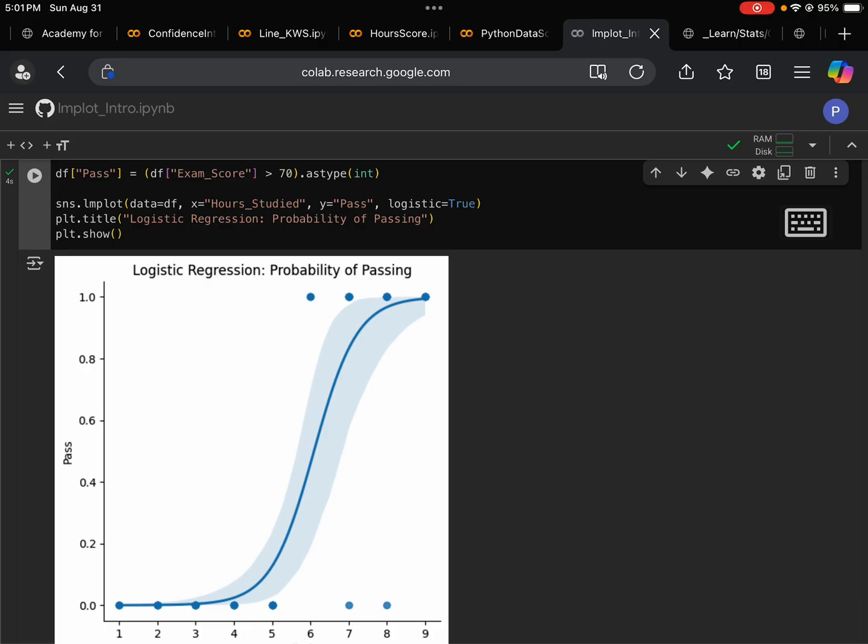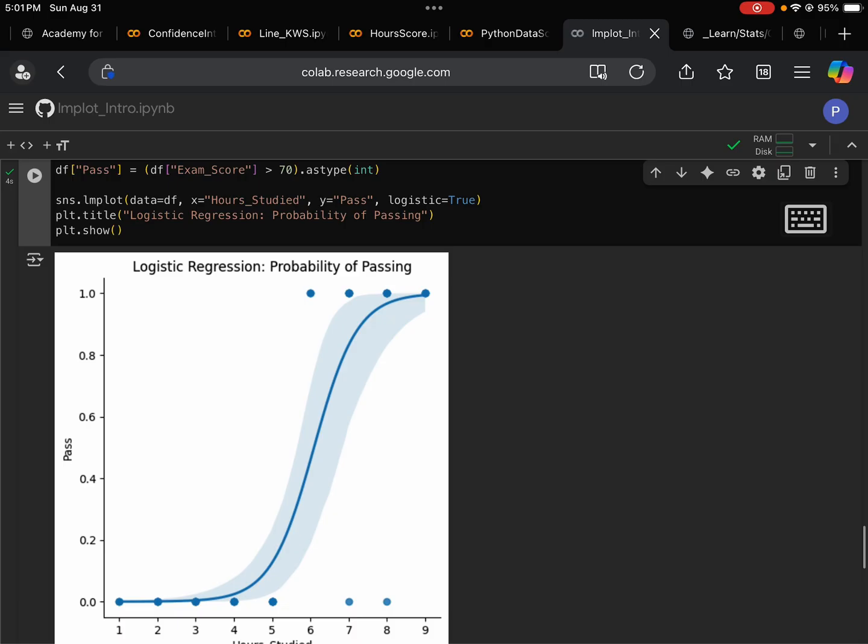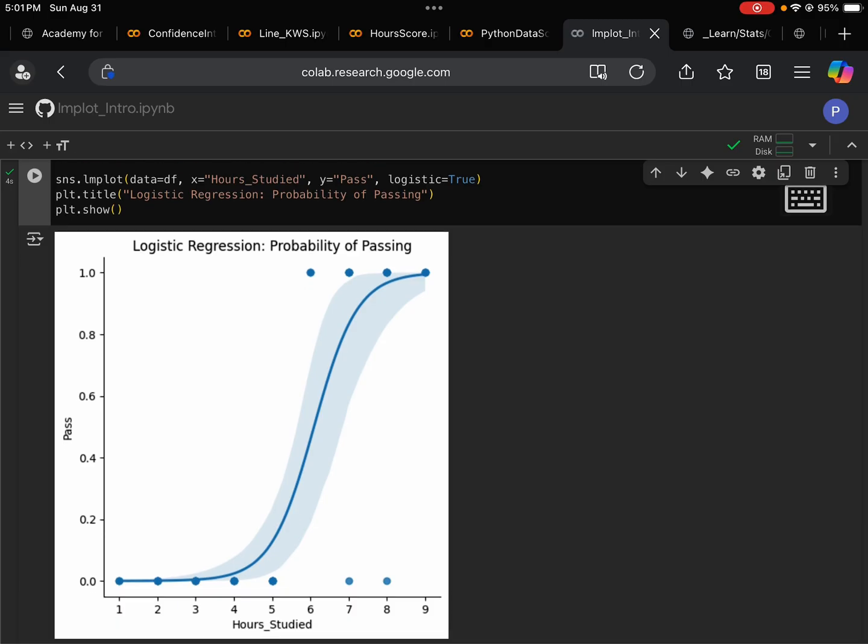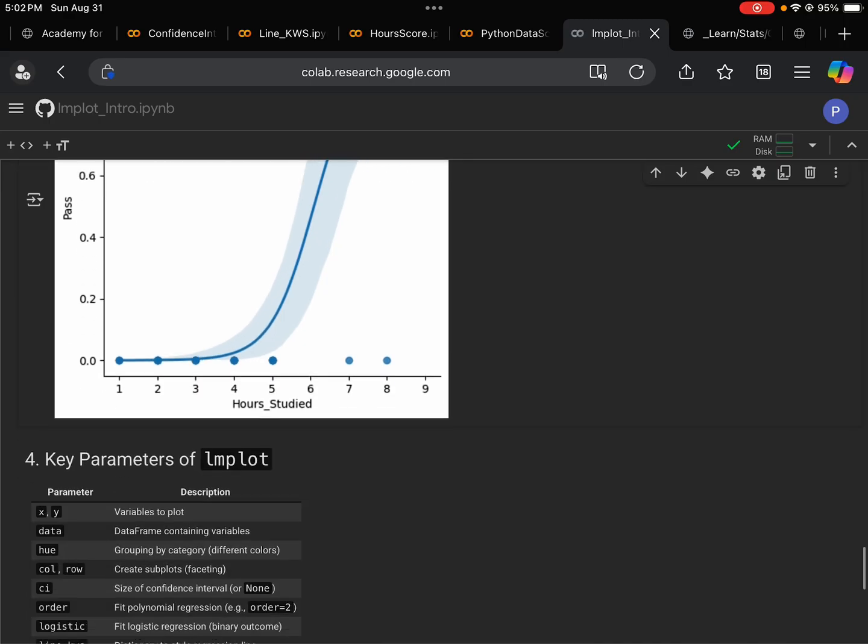All we need to do is set the pass column as the y variable, and set the logistic parameter to true. So here we have a very nice logistic regression line. Essentially, what it shows is that you have to study at least 5 hours in order to have any chance to pass the exam. It's quite interesting.